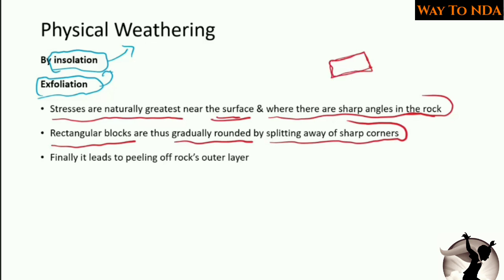Due to the heavy stress at the surface as well as at the corners, this will get worn away, and finally we will get something like this, and its angles will be worn away. Later on, finally it leads to peeling off of the rock's outer layer.